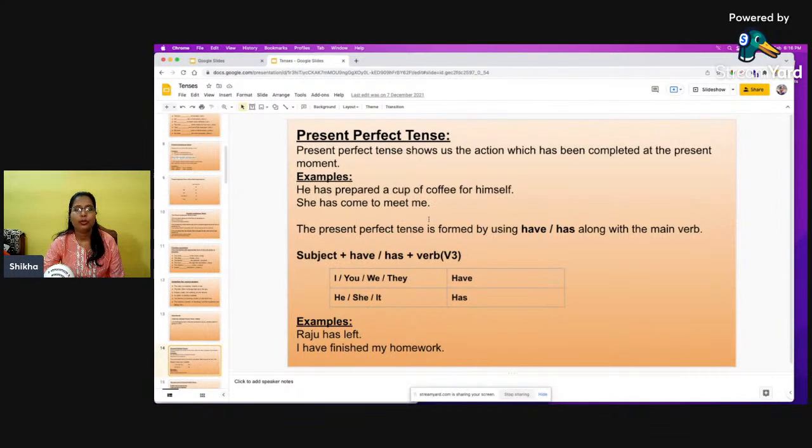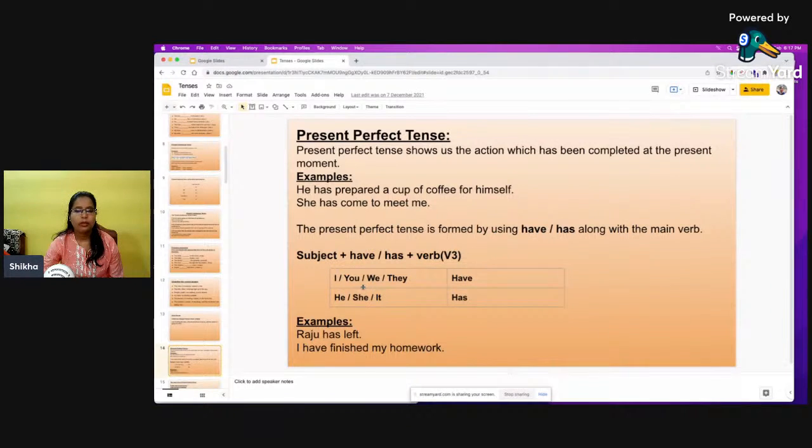She has come to meet me. So already she has come to meet me. So what is the framework of the sentence here? The present perfect tense is formed by using have or has along with the main verb. And the structure of the sentence would be subject plus have or has depending on the subject plus the v3 form of the verb.